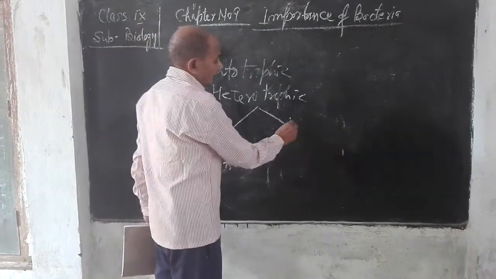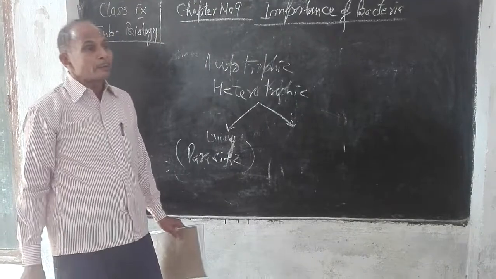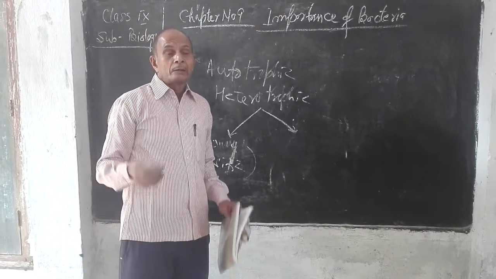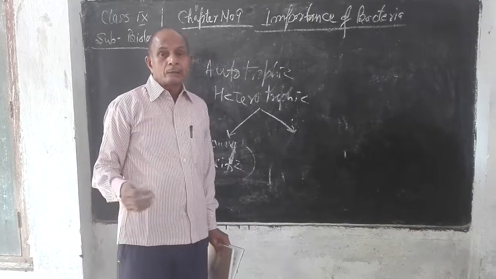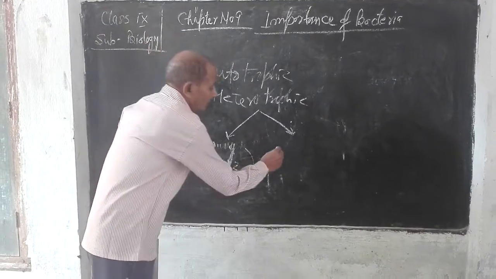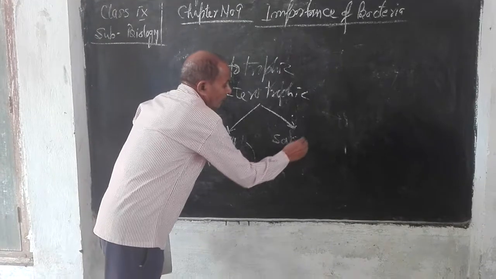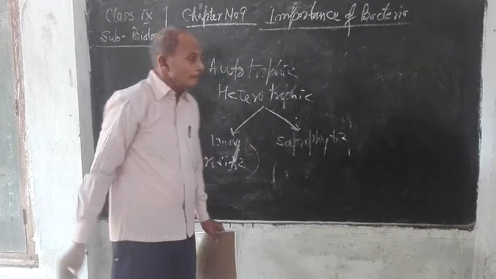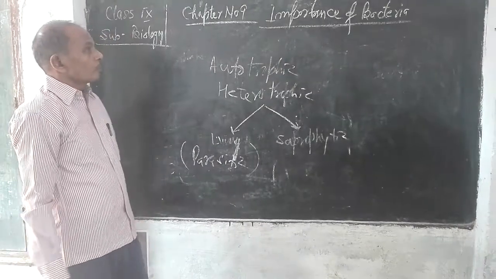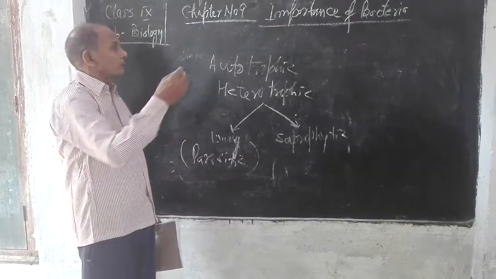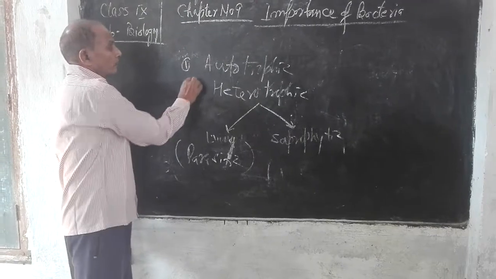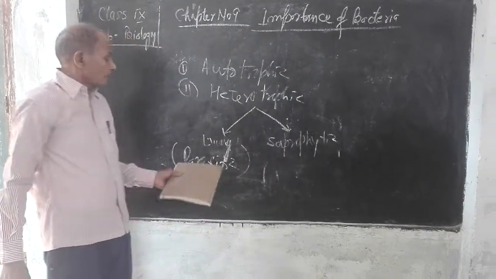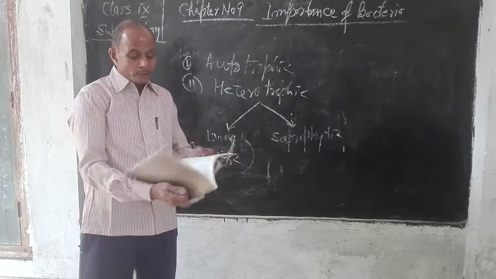On the other hand, there are some heterotrophic bacteria which obtain their nourishment from dead decaying organic materials, and such bacteria are known as saprophytic bacteria. Clear? So on the basis of nutrition, the bacteria are mainly divided into two groups: they may be autotrophs or they may be heterotrophs. Heterotrophs may be parasitic or they may be saprophytic.